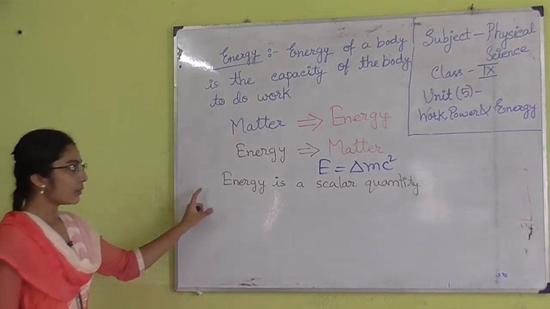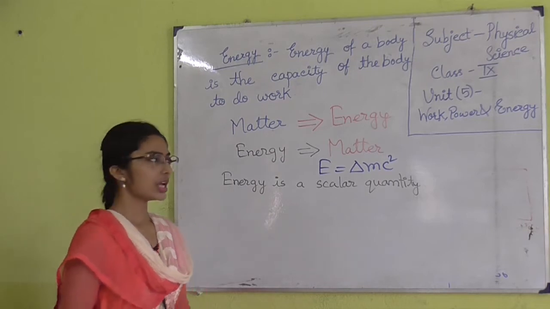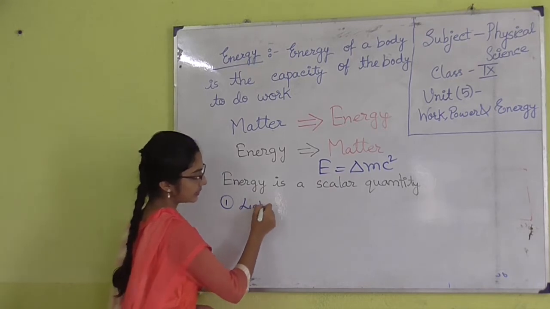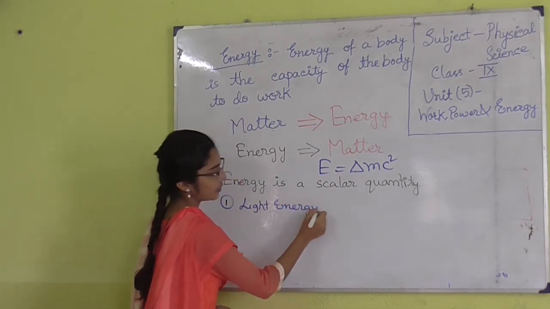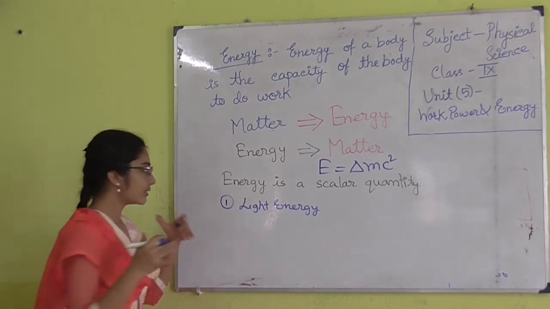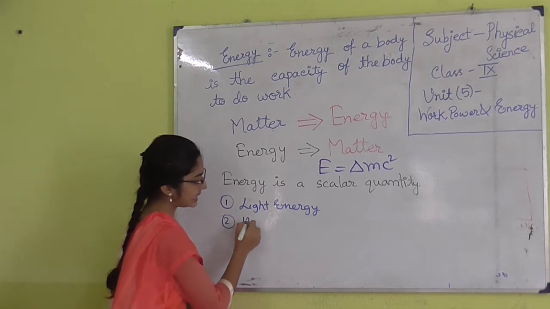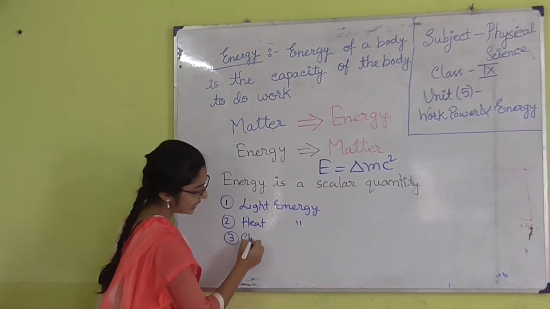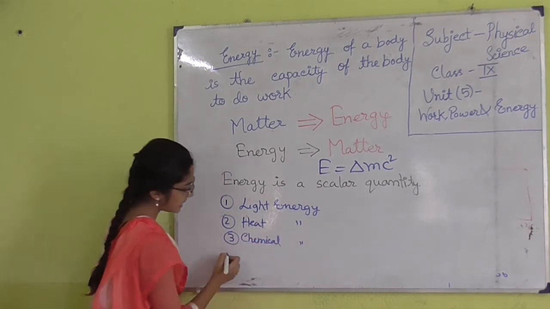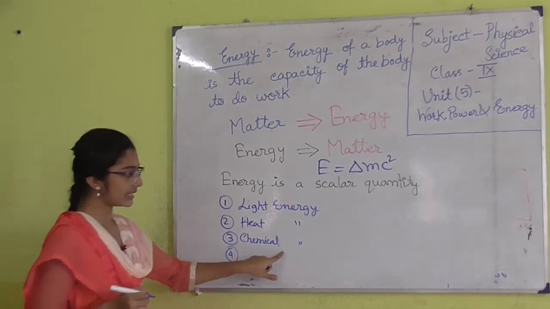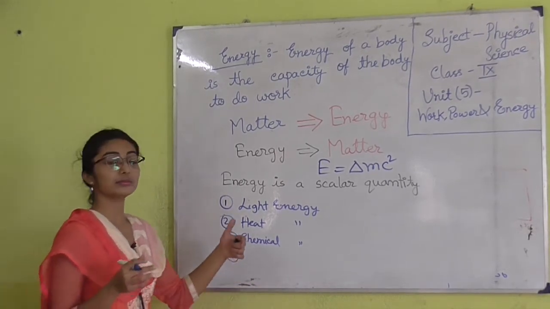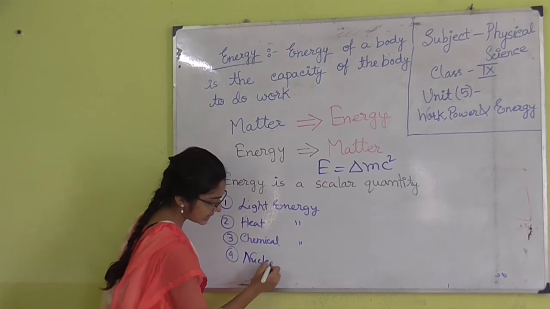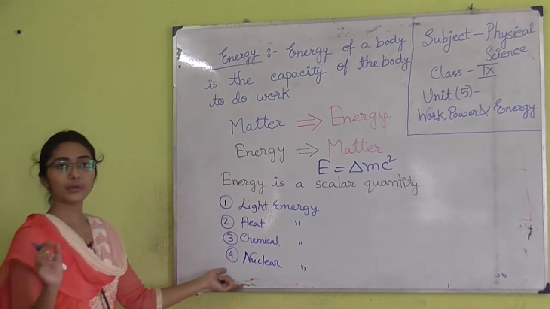Okay. Now, how many types of energy are there? There are so many types of energies. The first one is light energy. With the help of light energy, we can see the objects present in our surroundings. Second is heat energy, the heat and light that we are getting from the sun. Next is chemical energy, that is deposited in the fruits due to photosynthesis. So, this is chemical energy. Next is nuclear energy, that is present in the atomic nucleus.